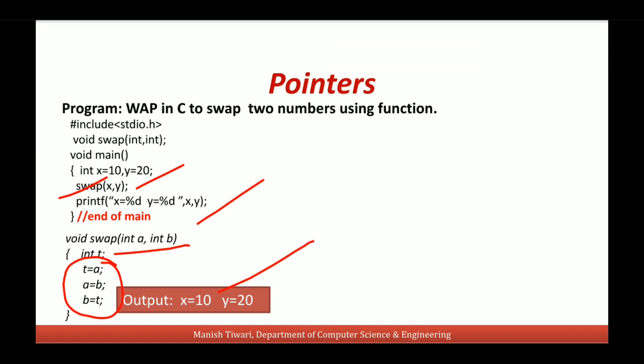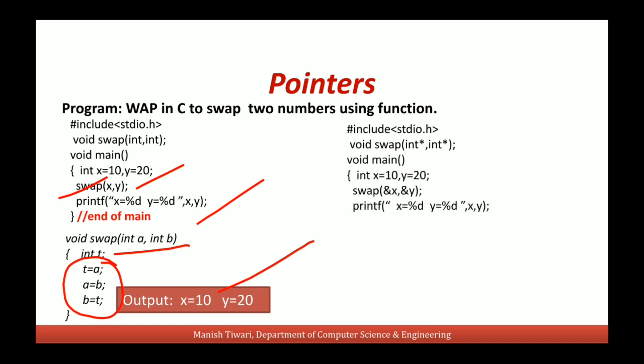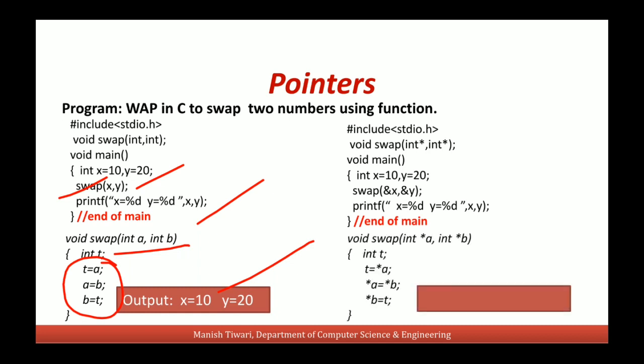So we have to use call by reference method. In call by reference, we will use integer pointers as input parameters. When we call this function swap, we will pass the addresses of x and y. And in the definition, when we swap the values of *a and *b, we are actually swapping the values of x and y, since the parameter a will receive the address of x, so a will be a pointer to x.